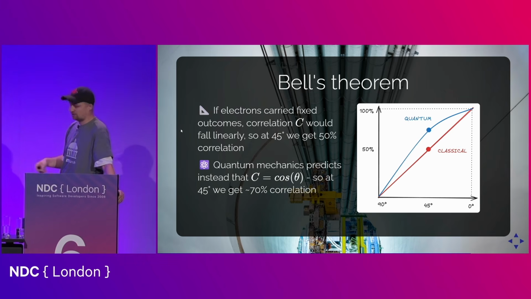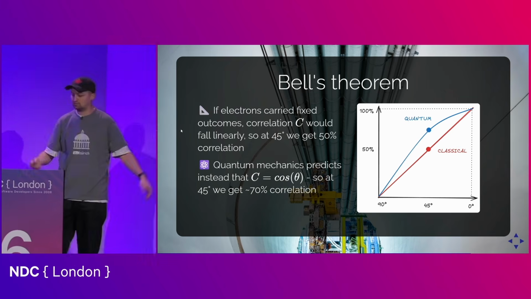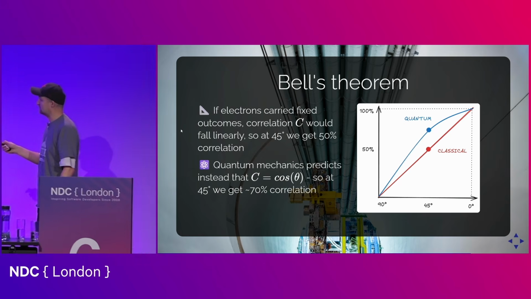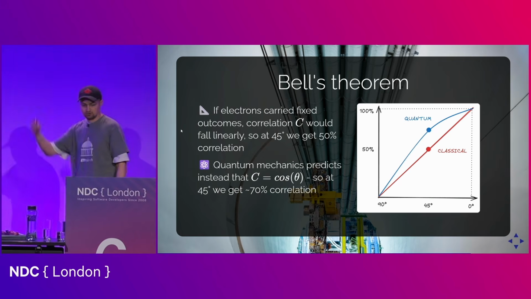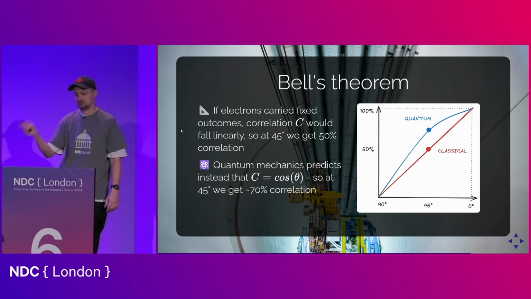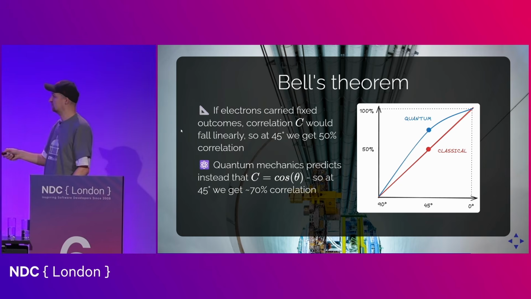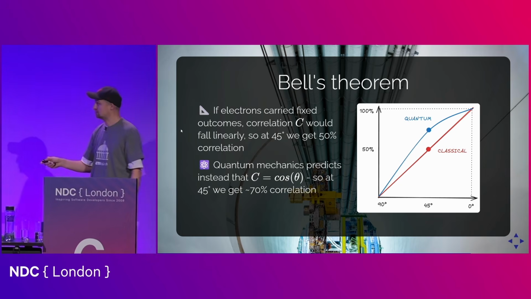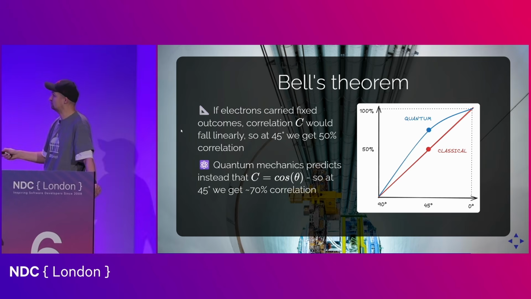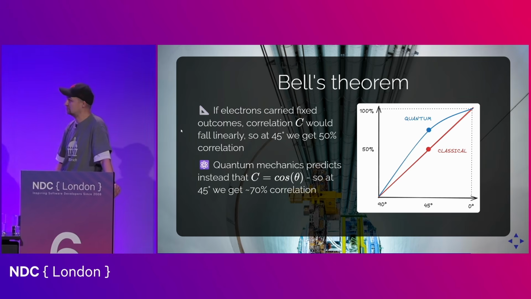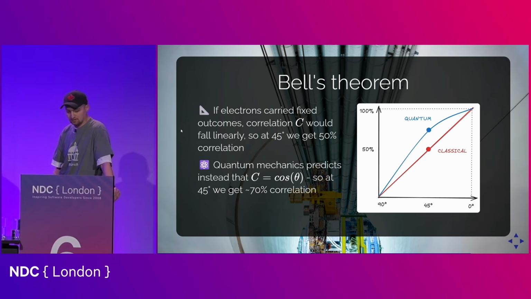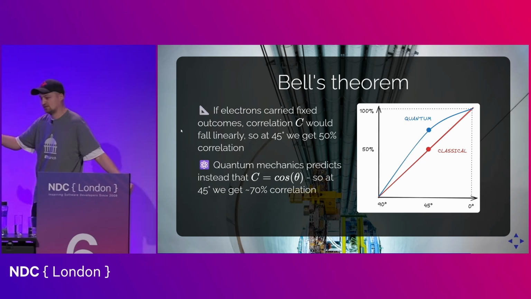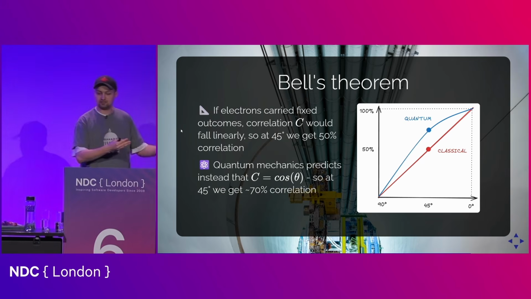And if they basically just pre-agree on how to respond to measurements, for this classical explanation, this correlation actually drops linearly. So we would have 50% correlation. But quantum mechanics predicts that this correlation is a cosine of the angle, which for 45 degrees is actually 71%. So all that was needed was to set up an experiment that was accurate enough